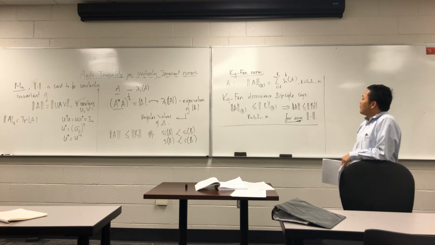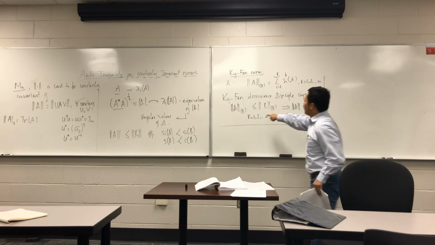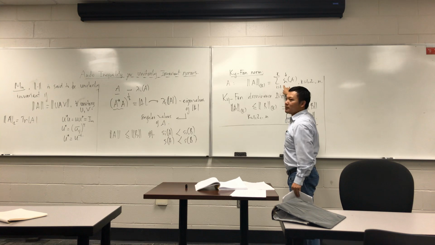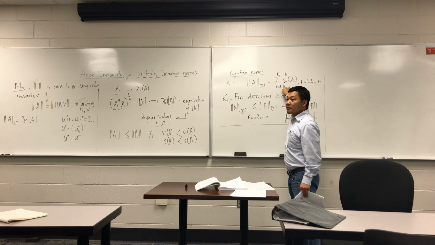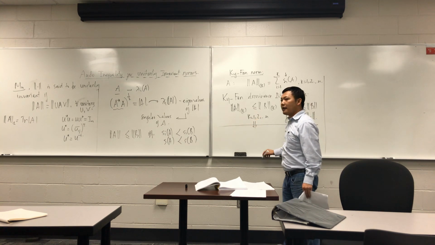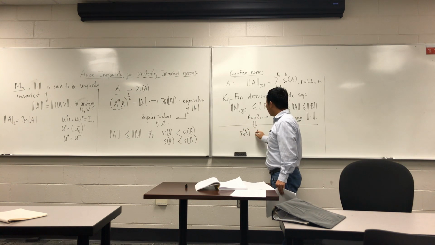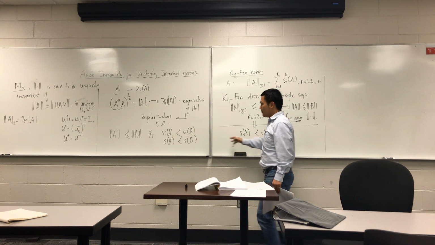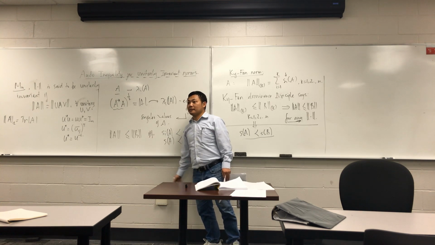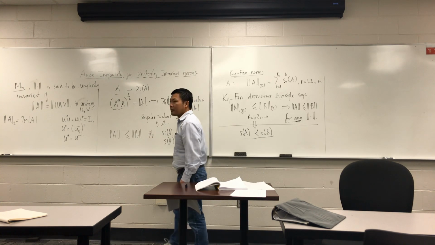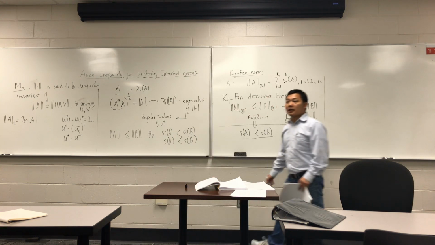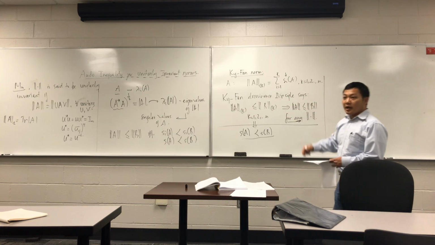But if we consider the Ky Fan norm, so we have some of that, right? Yes. This Ky Fan norm is nothing but the majorization relationship between A and B. Make sense? So this Ky Fan condition implies that actually s(A) is majorized by s(B), and since s(A) is majorized by s(B), we have the norm of A less than or equal to the norm of B. And this is if and only if. Makes sense? All right, so let's move to the Ando inequality.